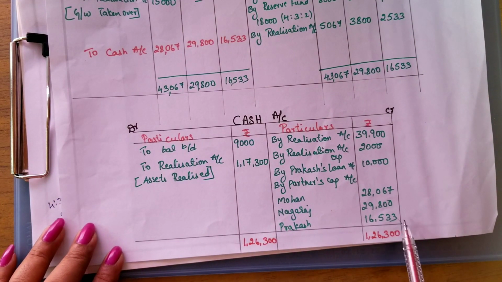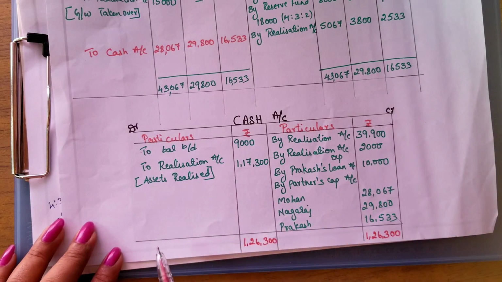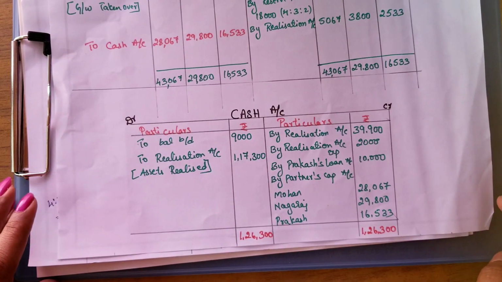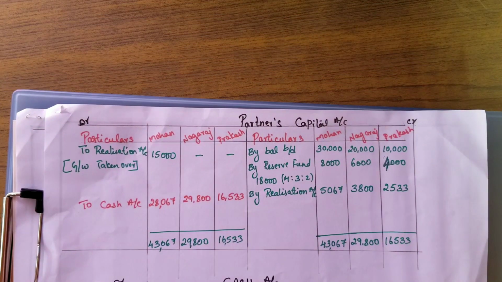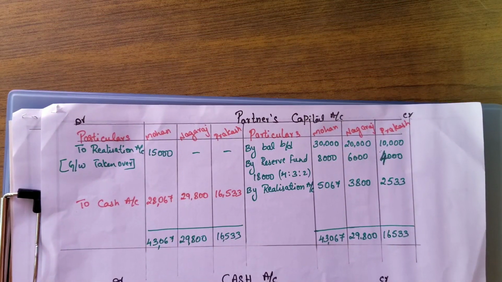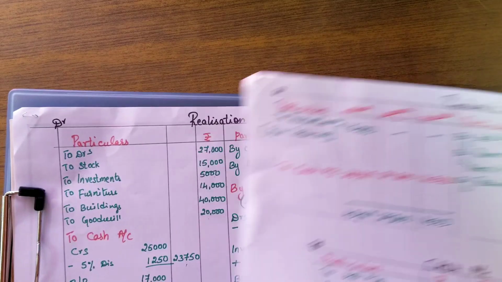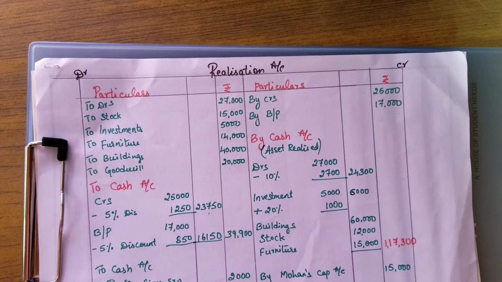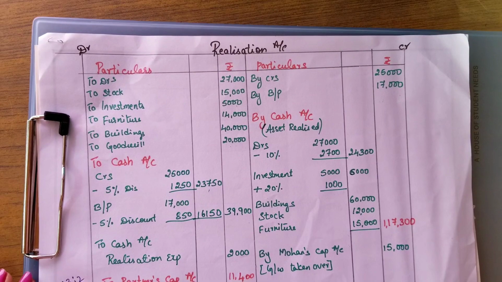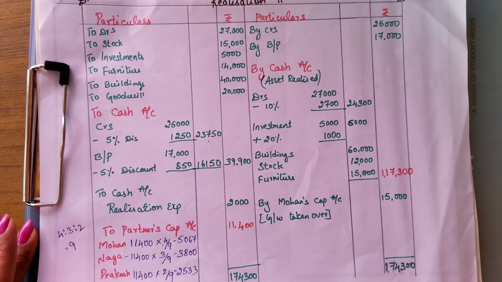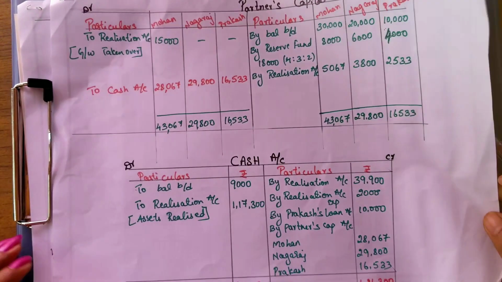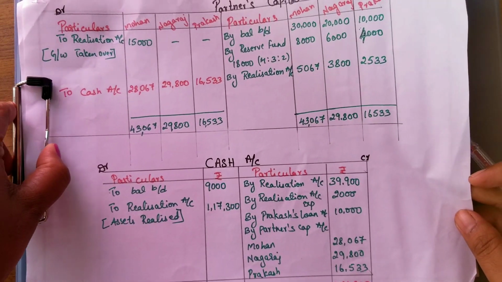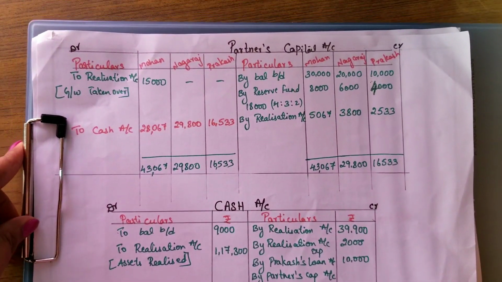Amount has been tallied. This is the cash account. This will be the cash account, and this will be the partner's capital account. Once again I am showing you, this is the realization account, this is the partner's capital account,